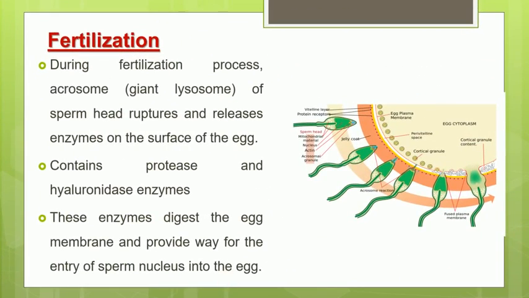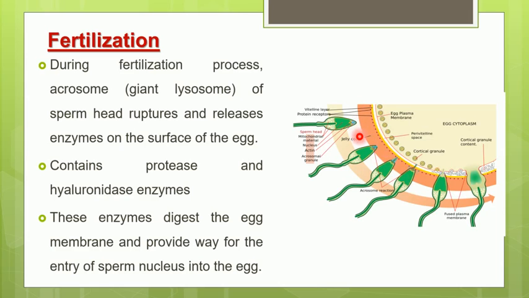The next important function of the lysosome is in the process of fertilization. Now if we see the structure of the sperm, in the head region of the sperm, it has a cap that is called the acrosome. During fertilization, which is the union of the female gamete, that is the egg, and the sperm, the outer wall of the ovum or egg should be broken down.